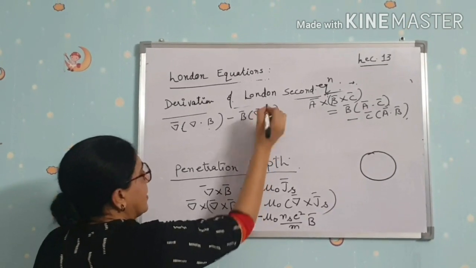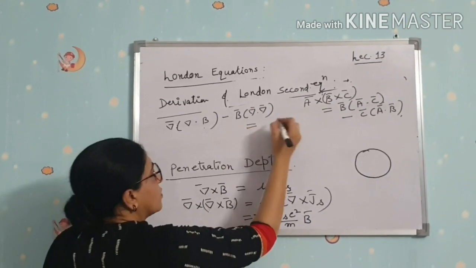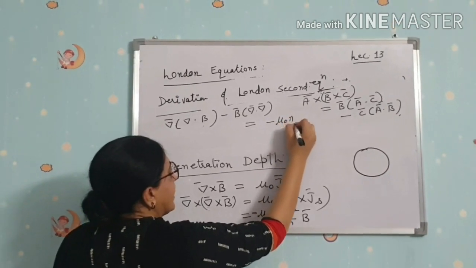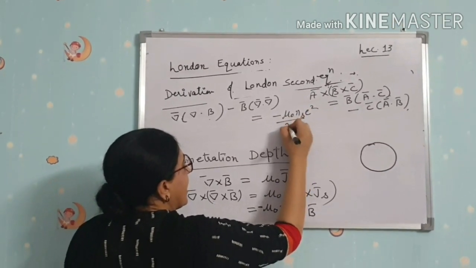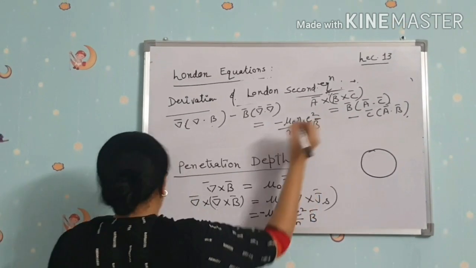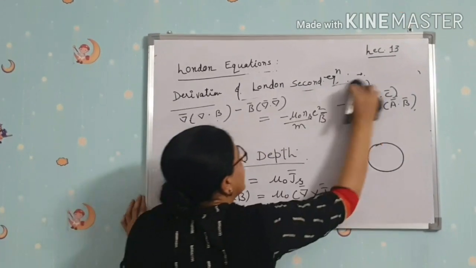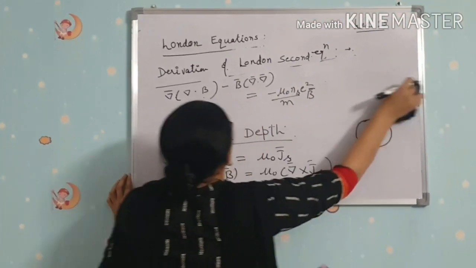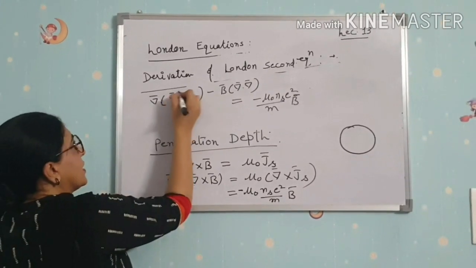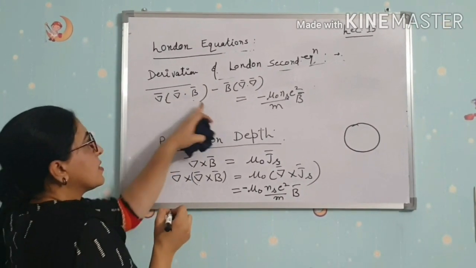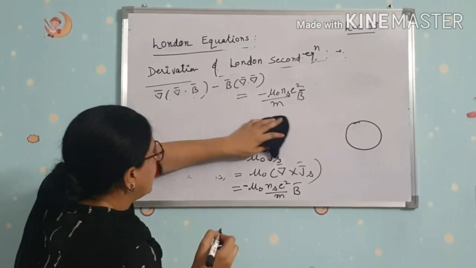That is equal to minus mu naught ns E square by m into B. Now we know that del dot B is equal to 0, so this term goes.